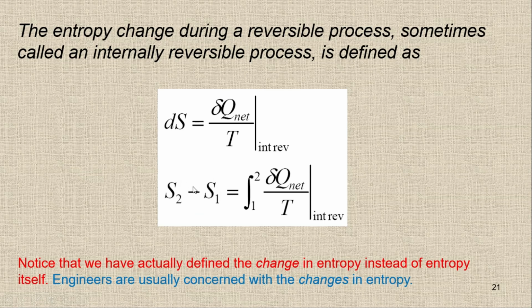Normally in thermodynamics, we are usually concerned with the change in the entropy. We are not going to say that the entropy at point 1 or the entropy at point 2 is this; rather, we will say that the entropy change between these two states is this. So there is a new property which is called entropy, and the formula for the entropy change is simply S2 minus S1, the integral of delta Q upon T.